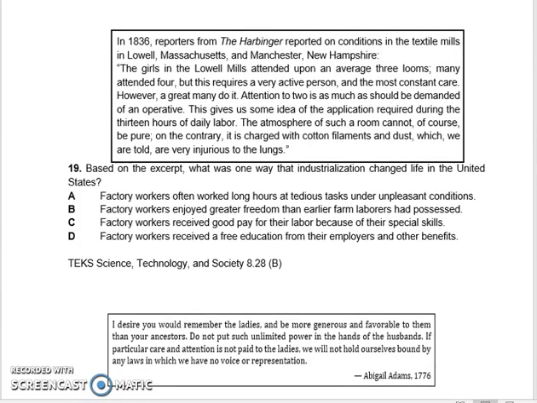This is number 12. Based on the excerpt, what was one way that industrialization changed life in the United States? A. Factory workers often worked long hours at tedious tasks under unpleasant conditions. B. Factory workers enjoyed greater freedom than earlier farm laborers had possessed. C. Factory workers received good pay for their labor because of their special skills. Or D. Factory workers received a free education from their employers and other benefits.